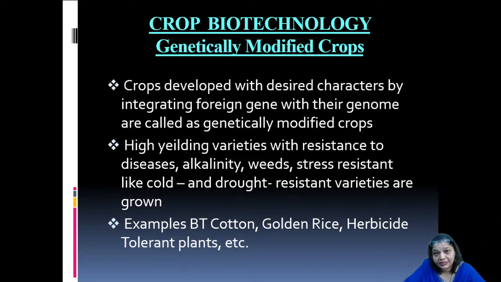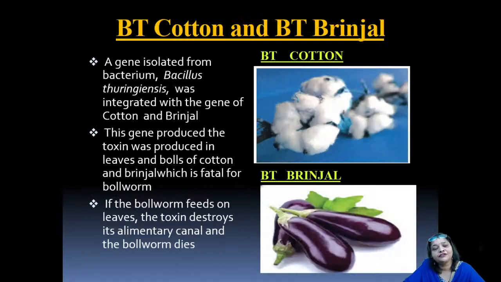The golden rice, which is in the market nowadays, which is said to have the largest amount, the more amount of beta carotene, and the herbicide tolerant plants, etc. Now all these are the genetically modified crops. In the lower classes, in class 9, or ninth grade, you must have learnt more about these genetically modified crops. Next, let us talk about this BT cotton and BT brinjal.